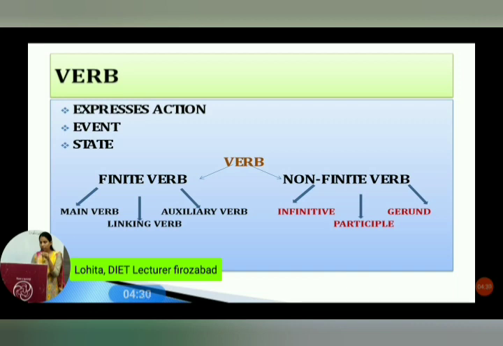Finite verb can be classified into three: main verb, linking verb, and auxiliary verb. First of all, let's understand what a finite verb is. A finite verb is limited by the number, person, and tense.